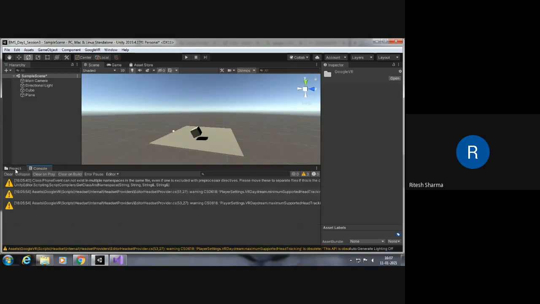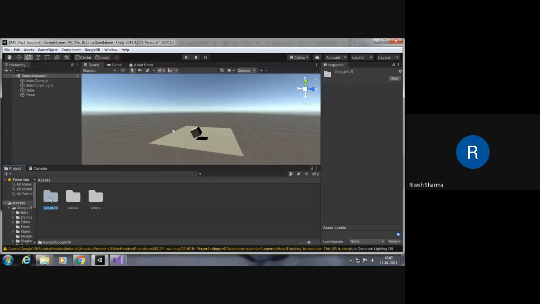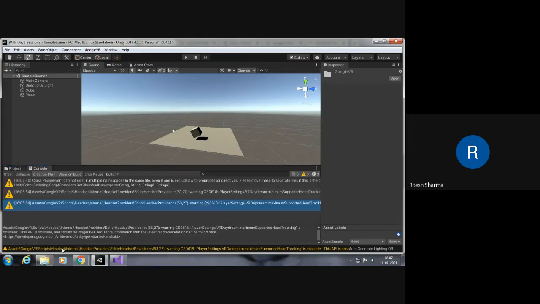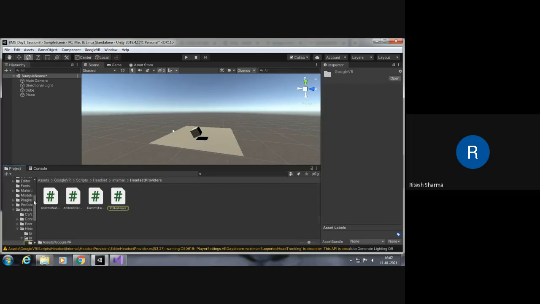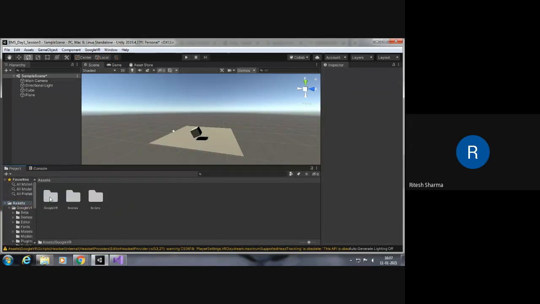Okay, no, these are not errors. These are just warnings. Yes, on some systems, Google VR comes with certain warnings. So unless it is an error, we are okay with it. When I go to assets and try to drag and drop, it is showing the last. Like, no, don't. I didn't tell you to drag the whole thing there.